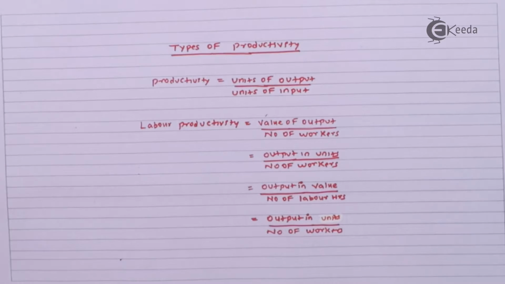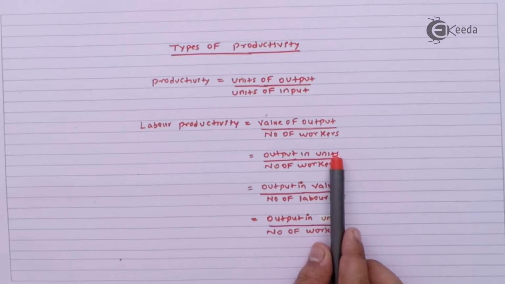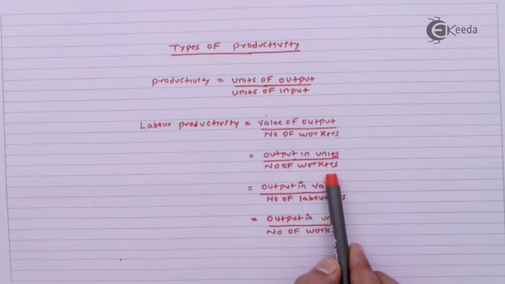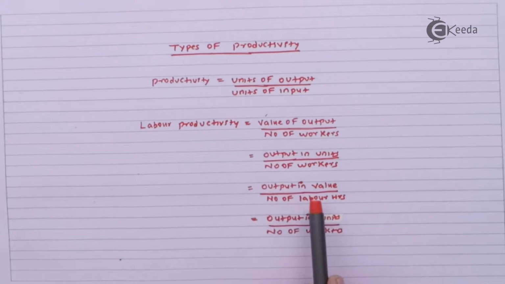So there are multiple formulas to calculate the labor productivity or the manpower productivity. The first being value of output upon number of workers. The second being output in quantity, that is units, divided by number of workers. Or it can be output in value, that is in rupees, upon number of workers or labor hours. And this way we can calculate the labor productivity.